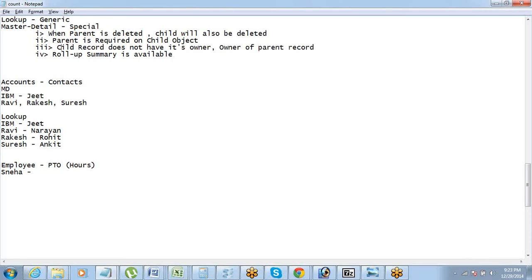Creating this master detail relationship field is exactly the way a lookup gets created. You just go to the child object and create the field. Now the important thing is, while you were doing the data model, let me just go back to the data model that we were talking about.